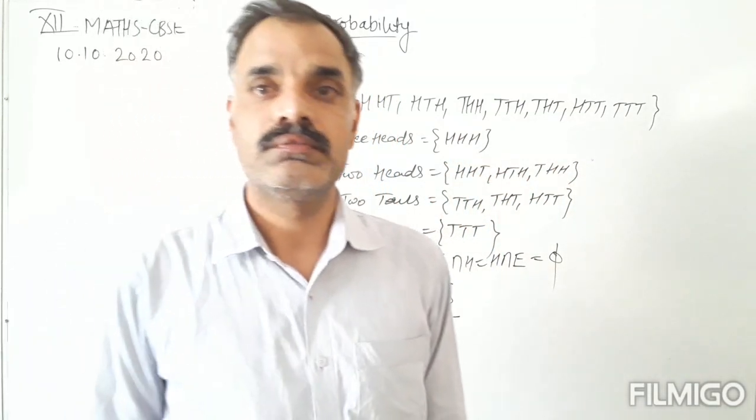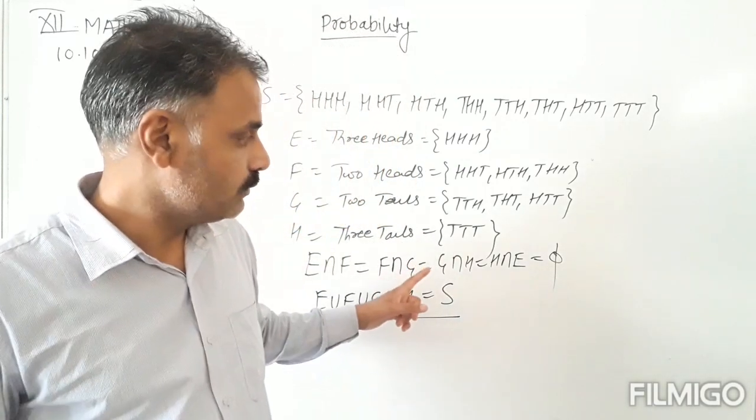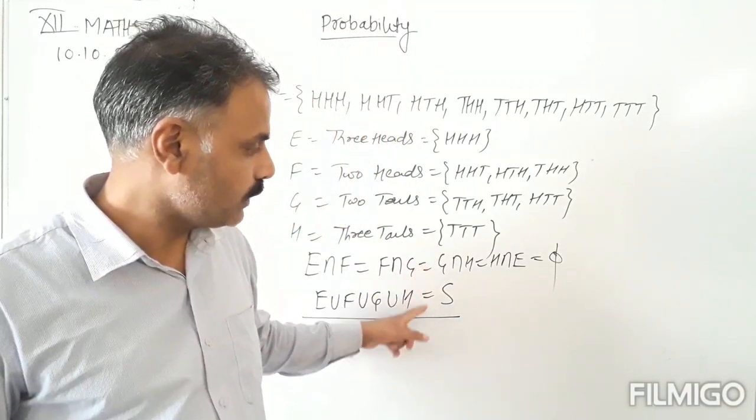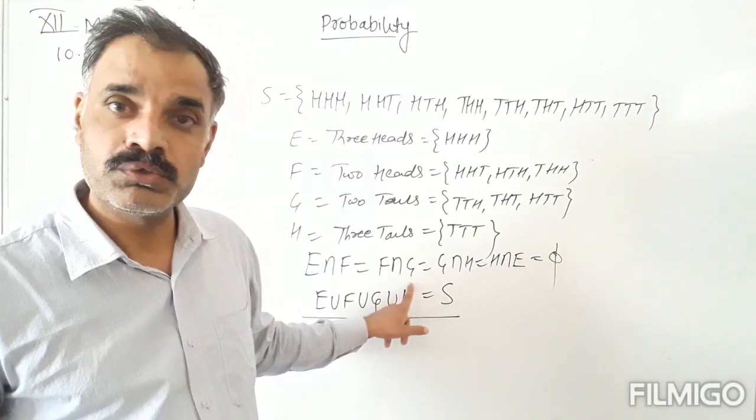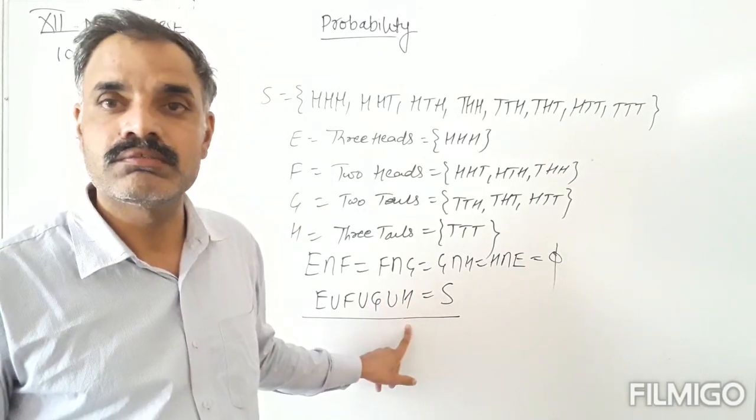Okay, now we have 2 conditions: mutually exclusive and mutually exhaustive.